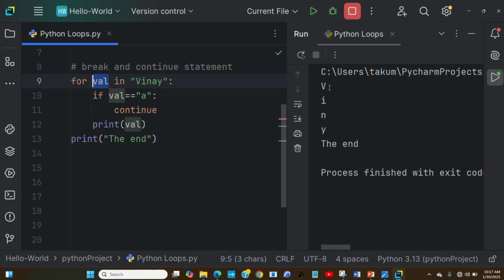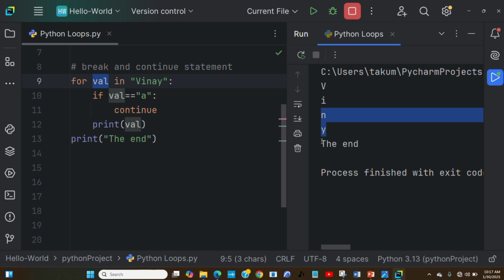So when we print now, you see it's printing the first character, the second character, the third character, and then it skips the a, because that is where we said when it encounters a, it should skip and then continue the loop. That is why it continues to print the last character in that particular string. So can you see the difference between the break statement and the continue statement? These are 2 different things, and they work in 2 different ways.